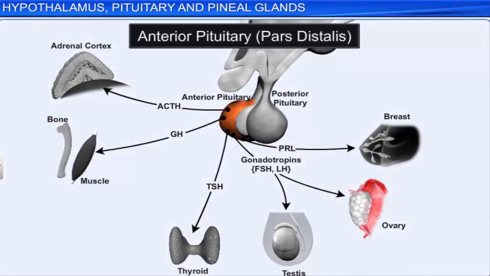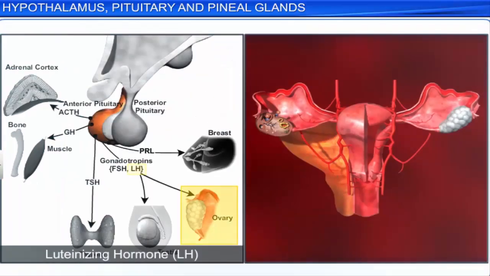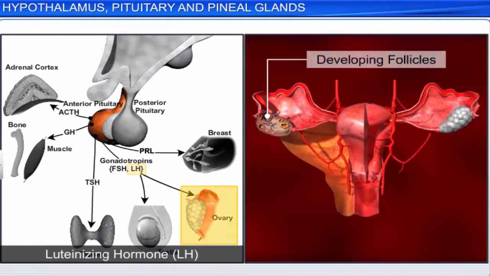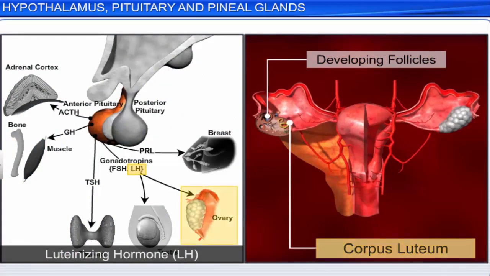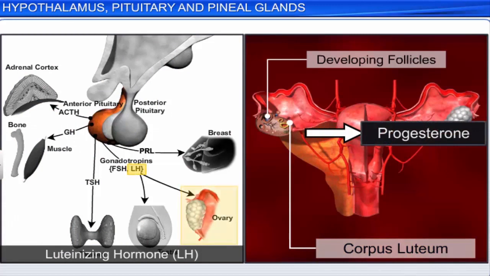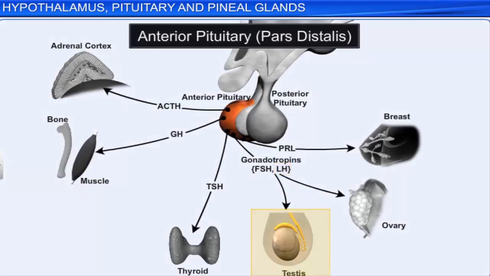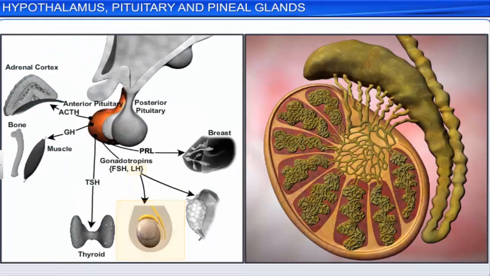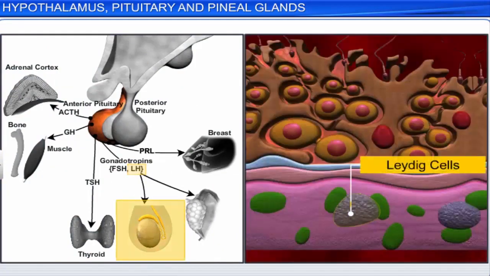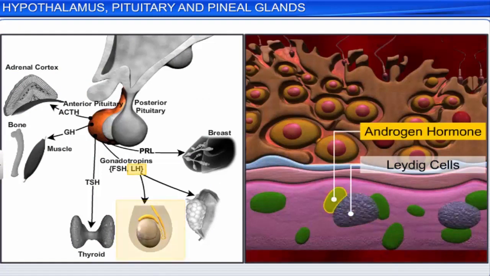In females, LH stimulates ovulation of the Graafian follicles, the formation of the corpus luteum, and the secretion of progesterone by the corpus luteum. Hyposecretion of this hormone leads to sterility in females. In males, LH is known as the interstitial cell-stimulating hormone. It stimulates the Leydig cells in the testes to secrete androgens.